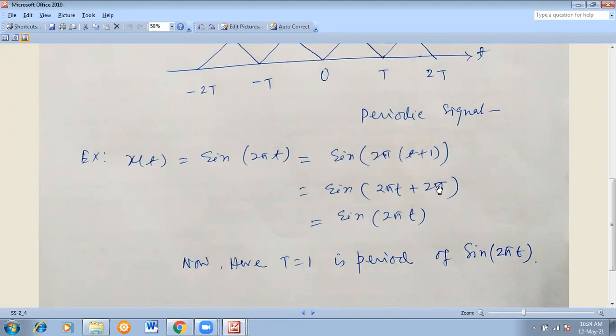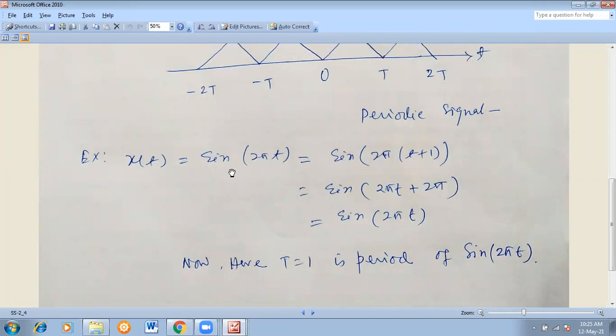Now you get the very well known function sine of 2 pi plus theta. What is sine of 2 pi plus theta? Sin theta. Very good, excellent answer. So sine of 2 pi t plus 2 pi is definitely sine 2 pi t. So we get x of t equal to sine 2 pi t, and also x of t plus 1 equal to sine 2 pi t. So definitely this x of t is a periodic signal, and the periodicity is 1 second, 1 unit. Correct?